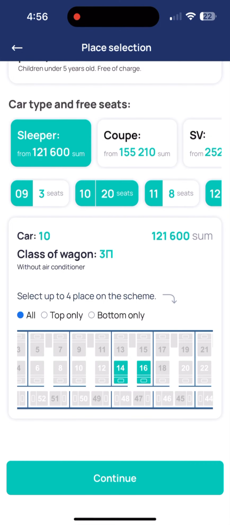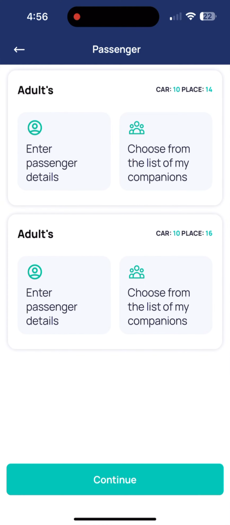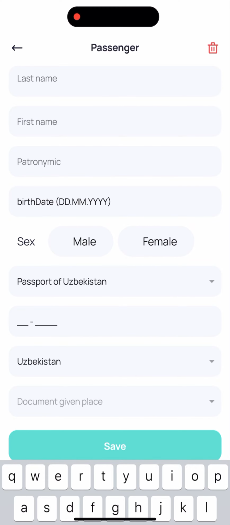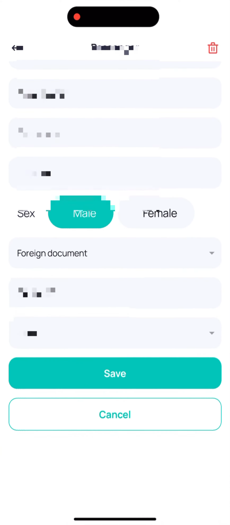Then tap on continue. Then fill in the passenger's details. After filling in the details, tap on save.